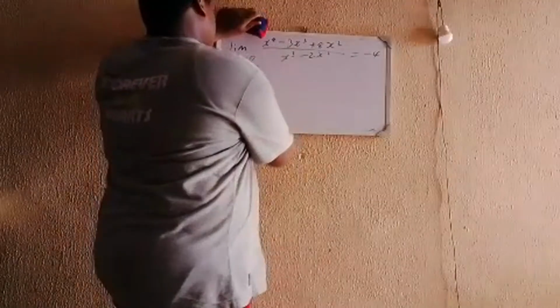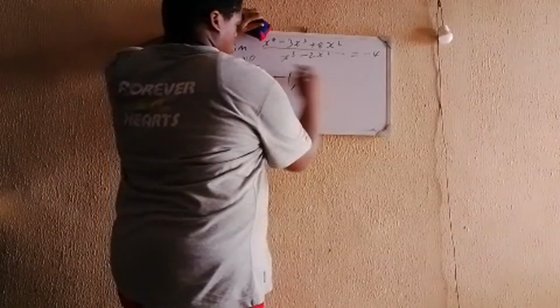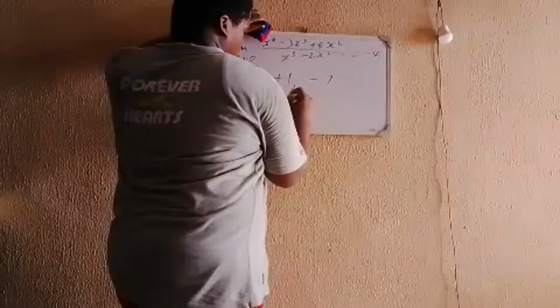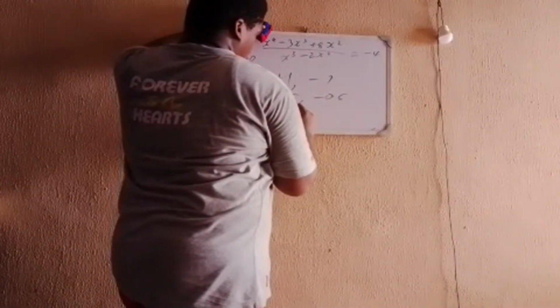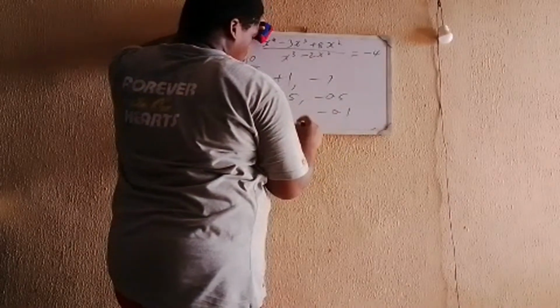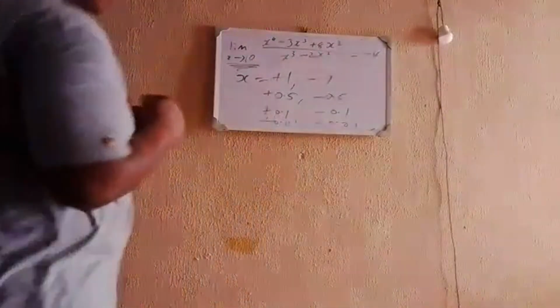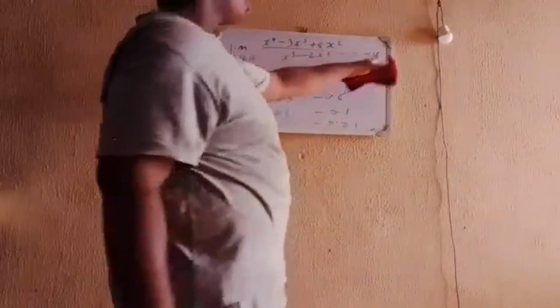You can try when x equals, let's start with positive 1, then minus 1, then plus 0.5, then minus 0.5, then plus 0.1, then minus 0.1, then maybe plus 0.01, minus 0.01. What you notice is that as x is getting closer and closer to 0, this function is getting closer and closer to minus 4.